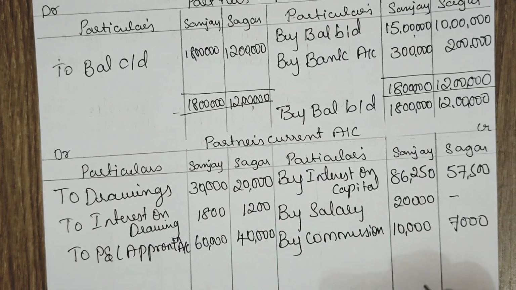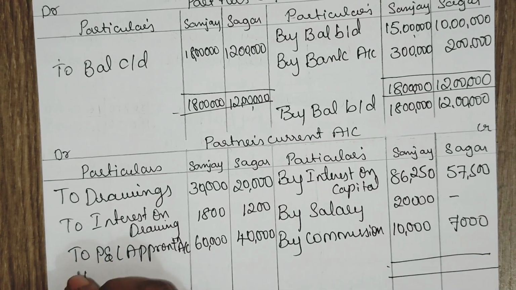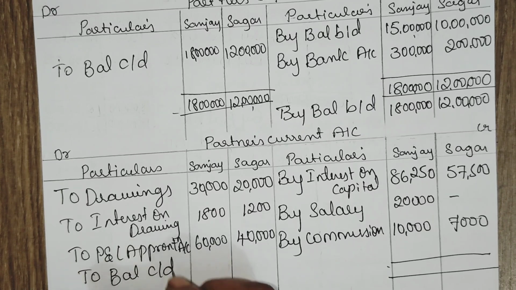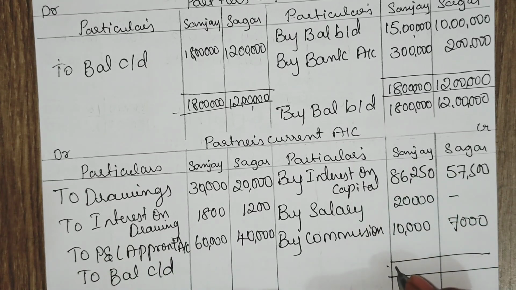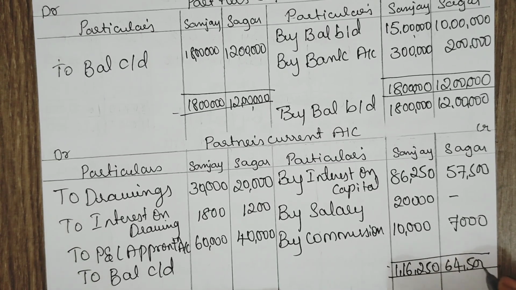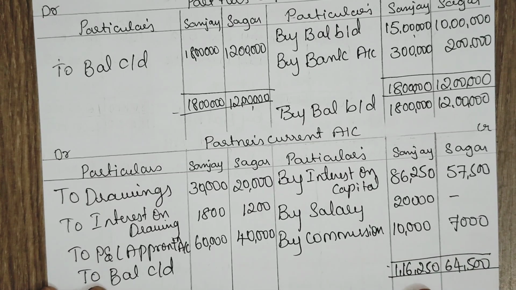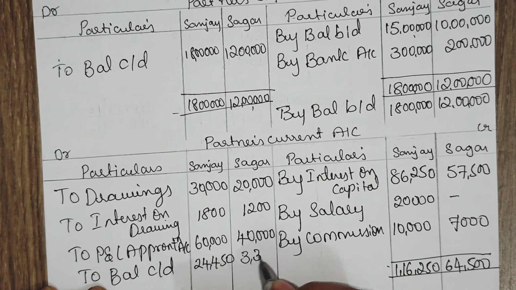Now all the adjustments are recorded. Total here, the credit side is more, so closing balance will be debited to balance carried down. Total is here 1,16,250, 64,500. 1,16,250 minus 91,800 is 24,450. 64,500 minus 61,200 is 3,300.